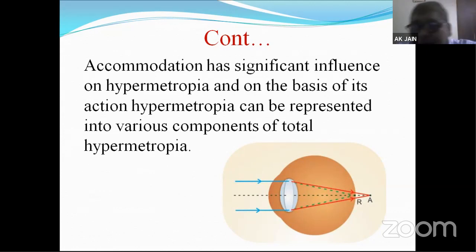Axial and curvatural hypermetropia are because of structural errors, meaning either the eyeball is small or the curvature of the eyeball is flatter. Those are structural errors. But when the question asked is about manifest, latent, facultative or total hypermetropia, then accommodation comes into the picture.